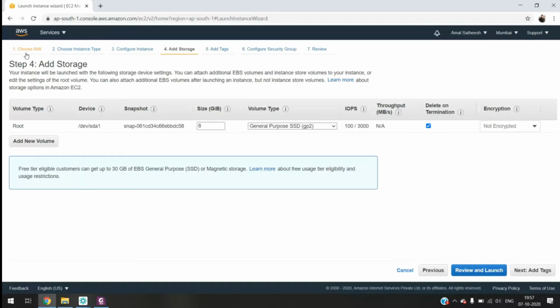We selected an image in the first step. I told you it is a snapshot. So we need a disk for restoring that. If you want one more disk other than the operating system, then we can select the EBS volume option.